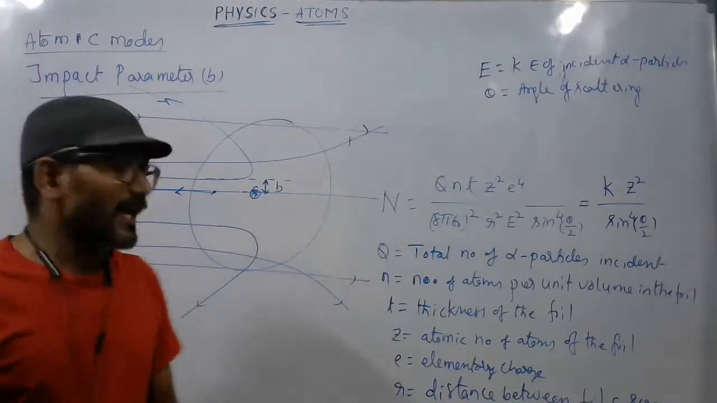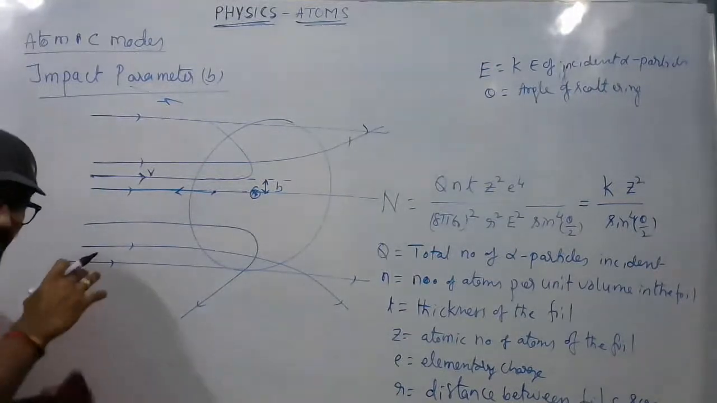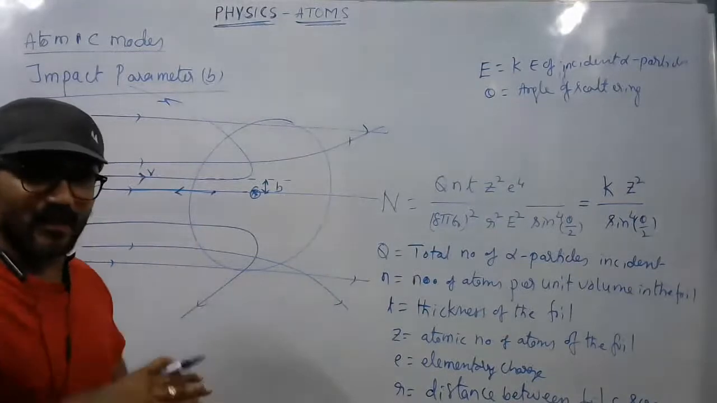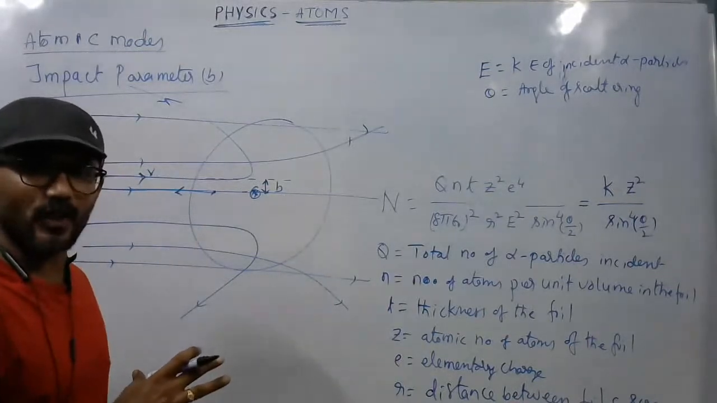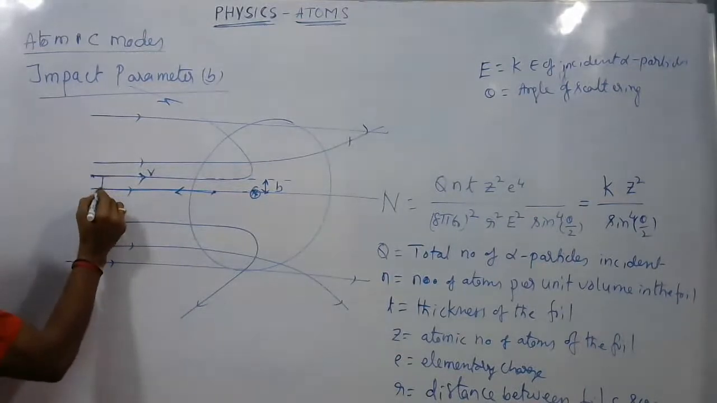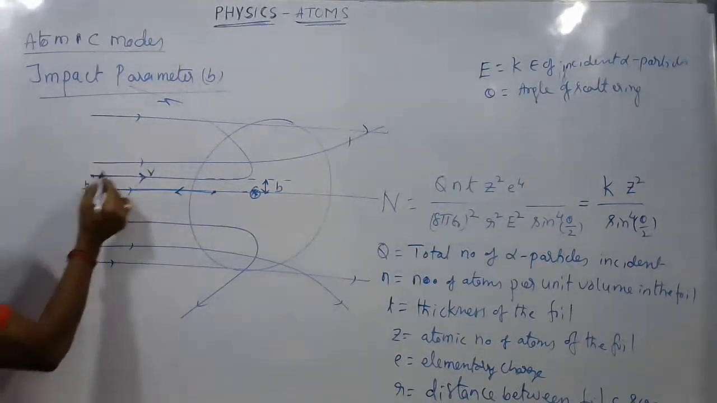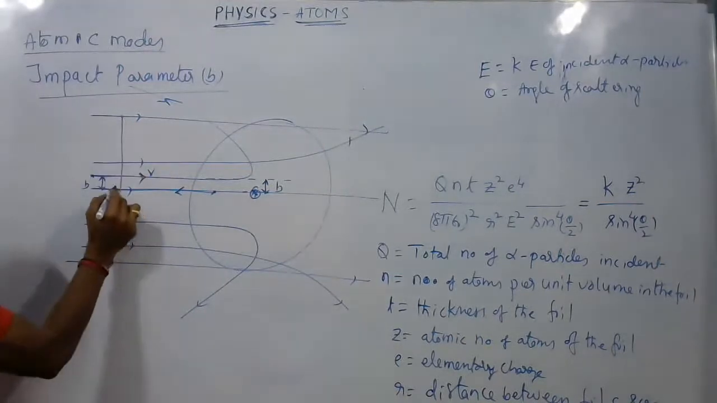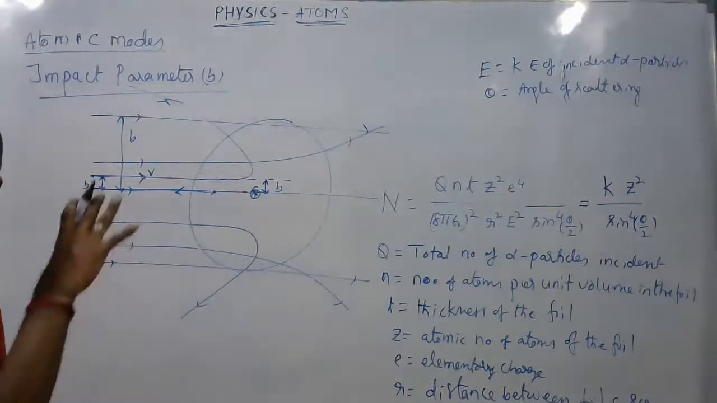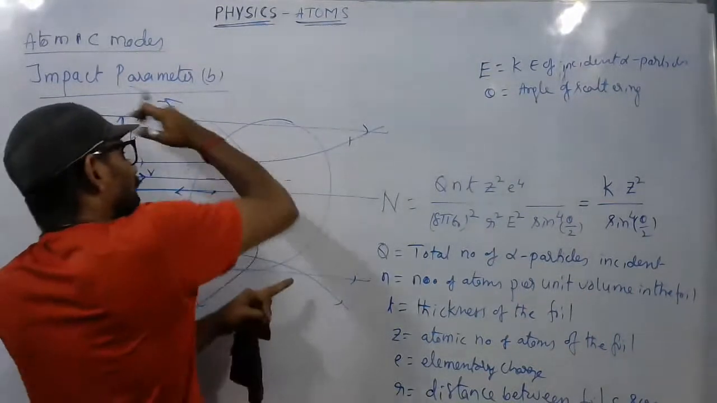Impact parameter is related to the angle of scattering. Briefly, I'm not giving the mathematical relations here. If this is the position of the alpha particle, the impact parameter is this distance. So the impact parameter will be different for different alpha particles. If the impact parameter is small, the angle of scattering will be large.